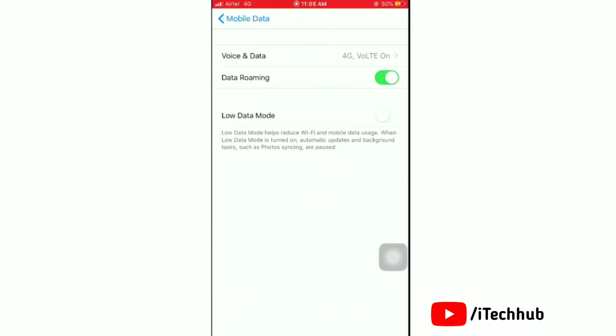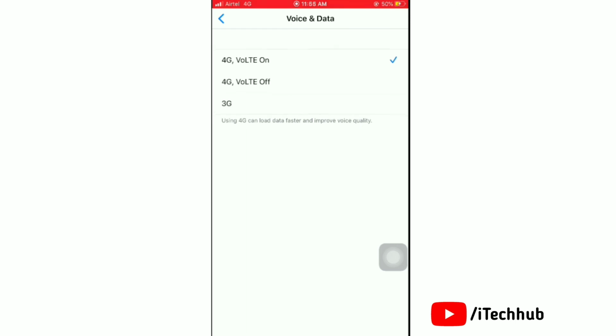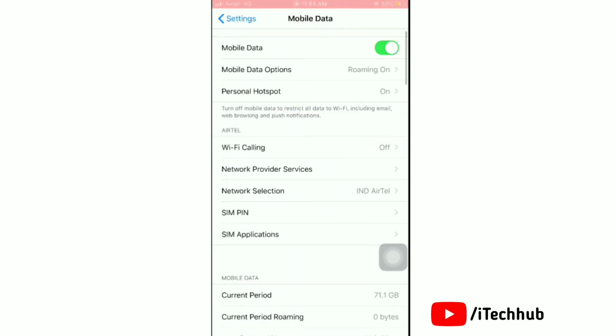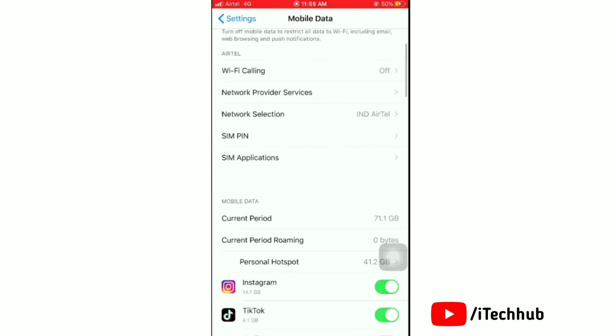Next, tap on Mobile Data options. Here, tap the toggle on next to Data Roaming. Then open Voice and Data. Here, select the option 4G VoLTE on. It's all done here to boost your iPhone signal.